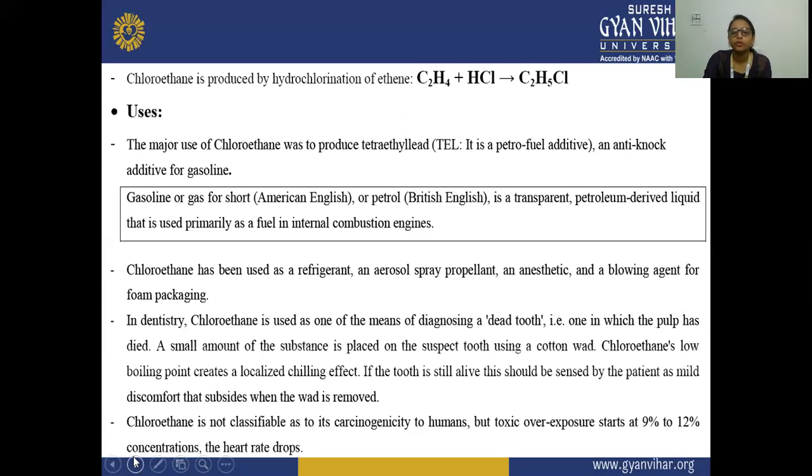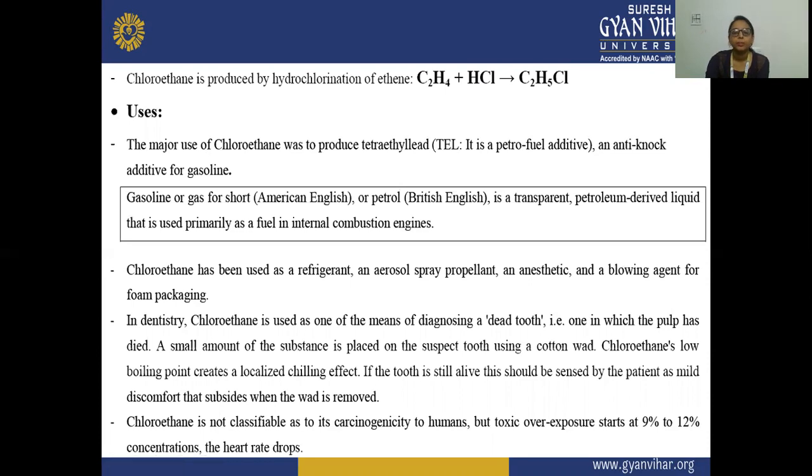Chloroethane is produced by hydrochlorination of ethene. If ethene is hydrochlorinated, then there is a formation of ethyl chloride. You can see here C2H4 will add HCl, and there is a formation of this colorless gas.